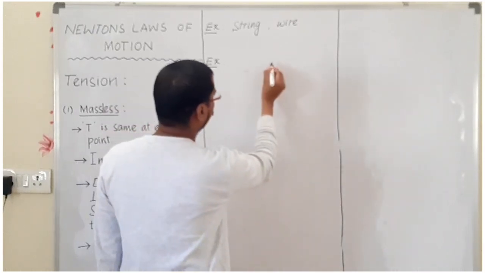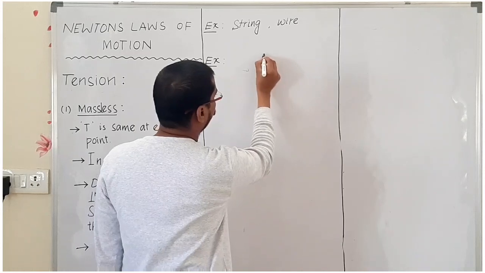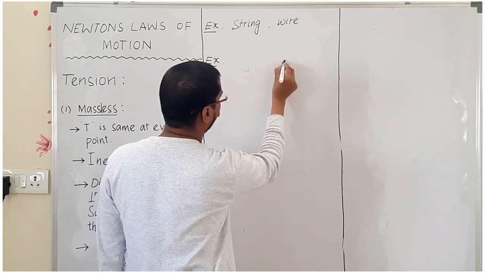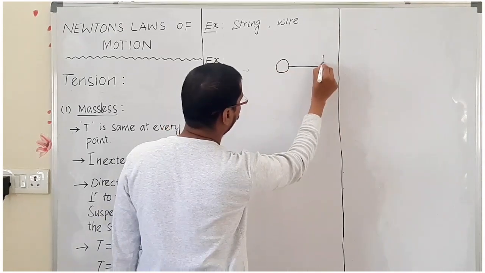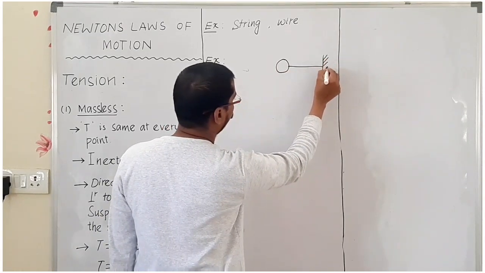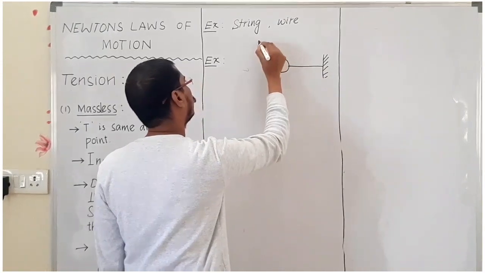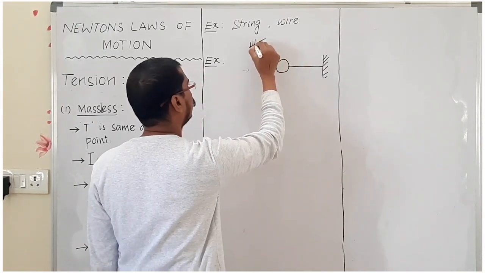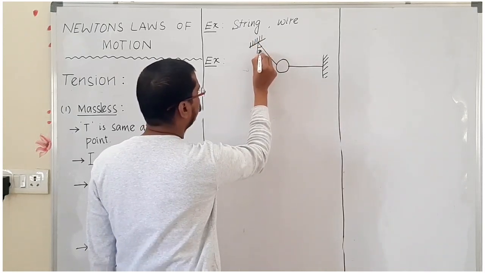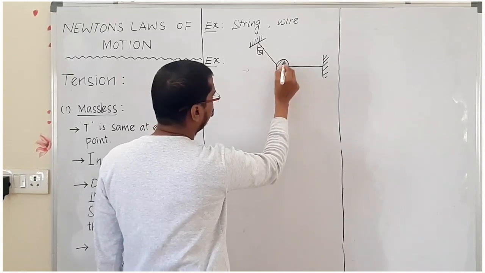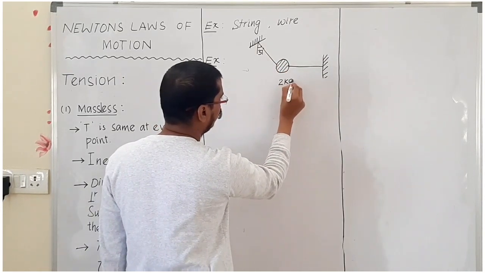Now this wire makes 37 degrees with the vertical, and this is the object, an object of mass 2 kg.